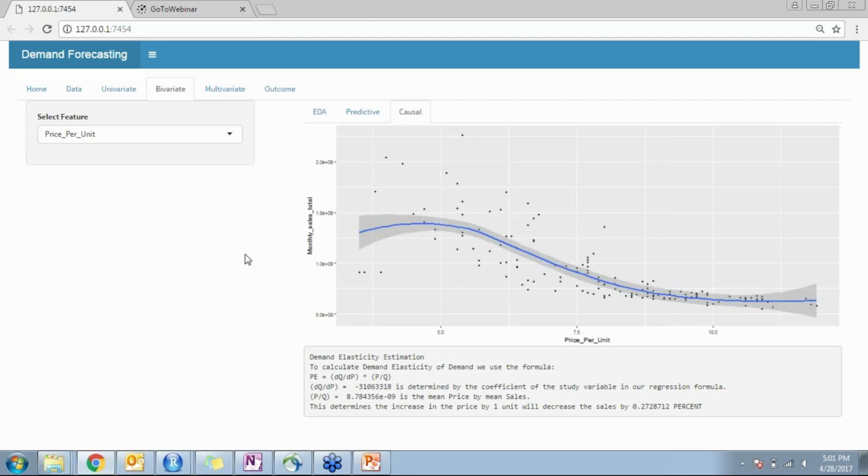That is the application of using bivariate analysis to understand the effect of one particular independent variable on the dependent variable, sales. This is very effective in making strategy decisions on how much price should be changed for the coming period, how much it shouldn't be changed, how much discount should be provided for a particular month or shouldn't be provided. Such decisions are derived from this kind of analysis.